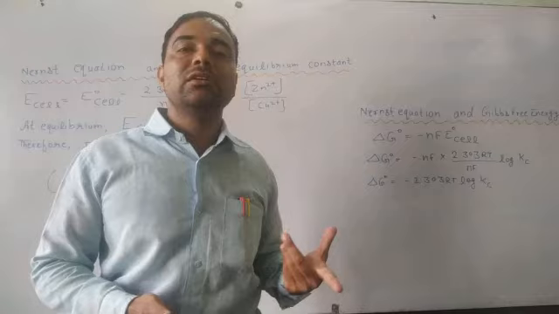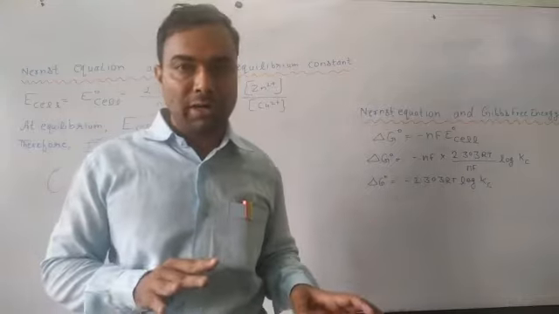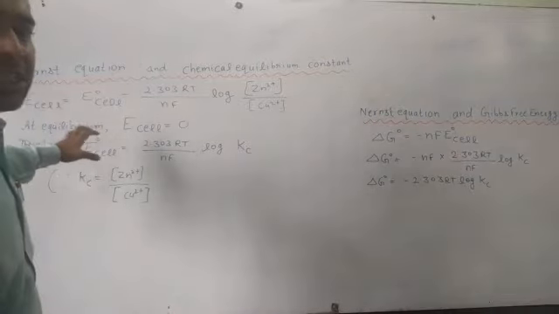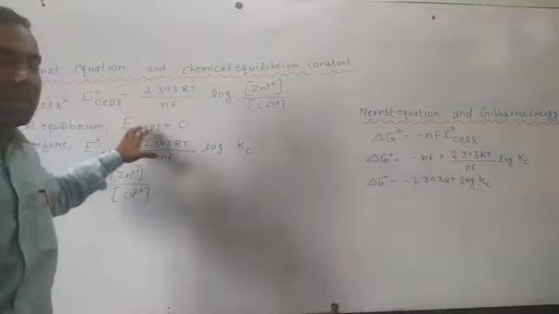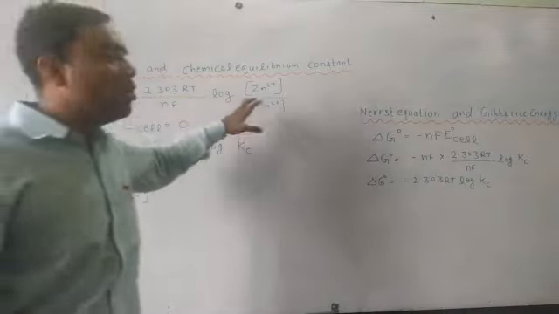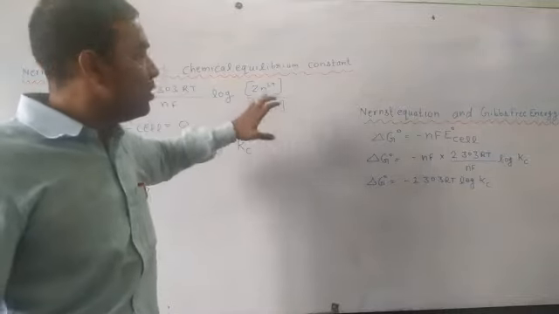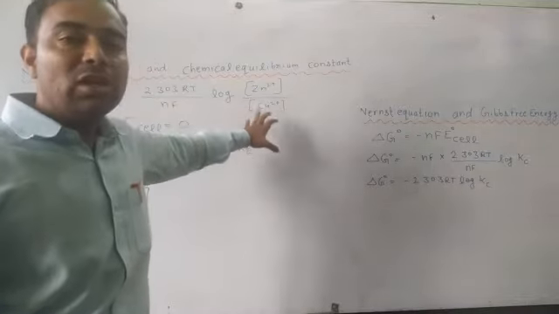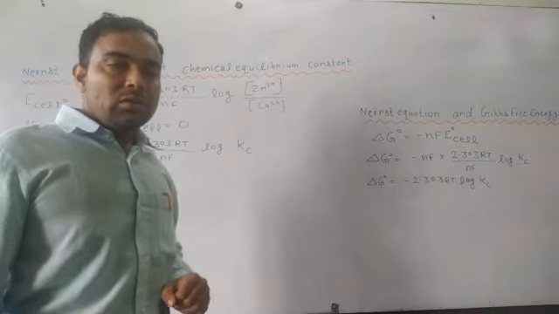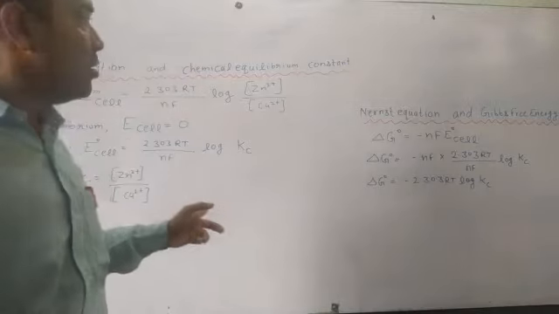So from the last Nernst equation, E cell is equal to E node cell minus 2.303 RT by nF log of the molar concentration of Zn2+ divided by the molar concentration of Cu2+. So this was from the Nernst equation.